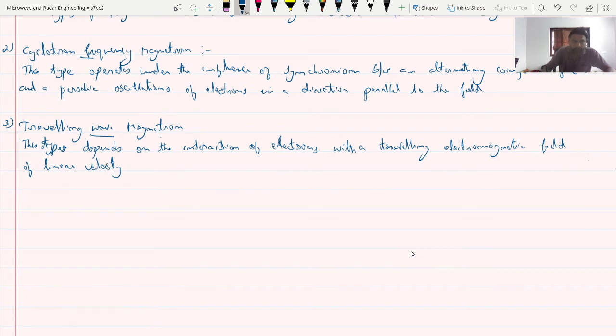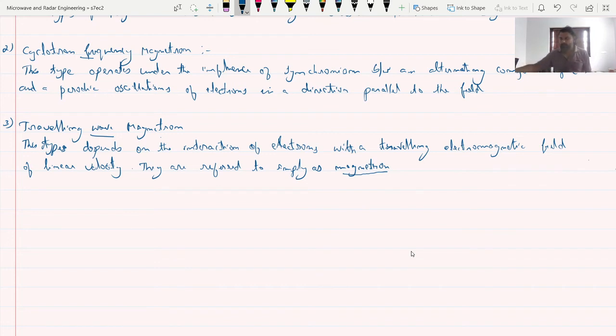In general they are referred to simply as magnetron.